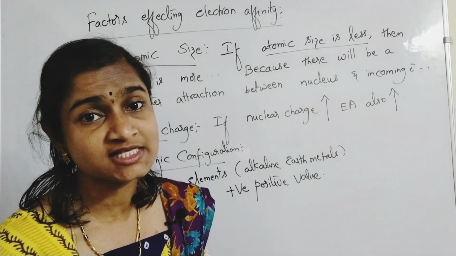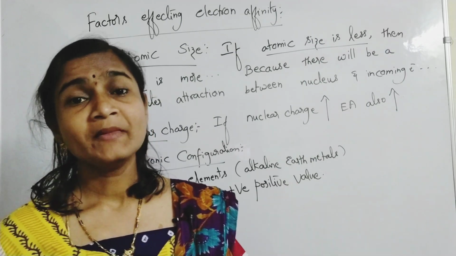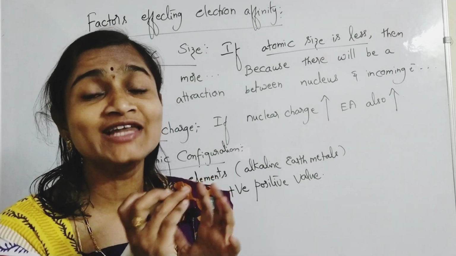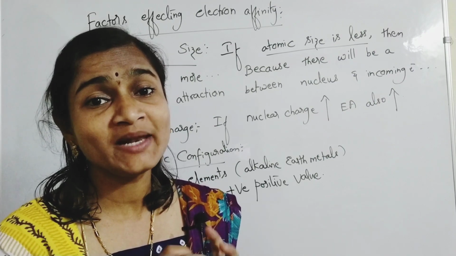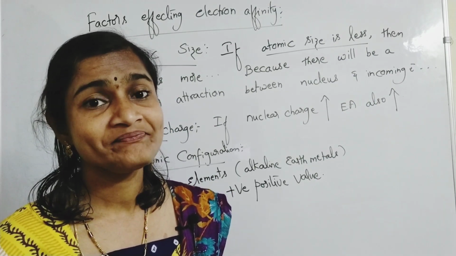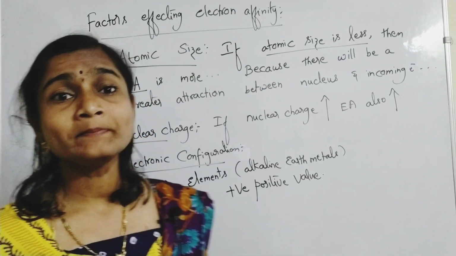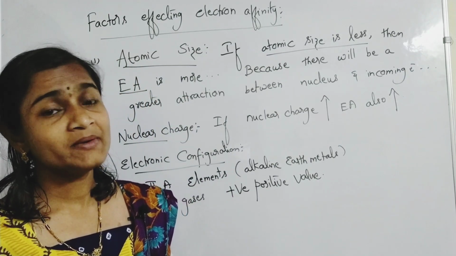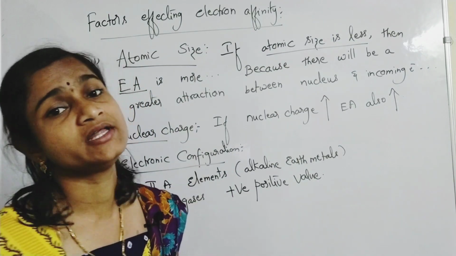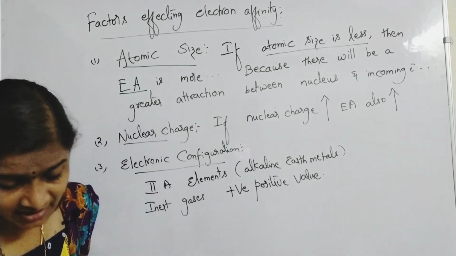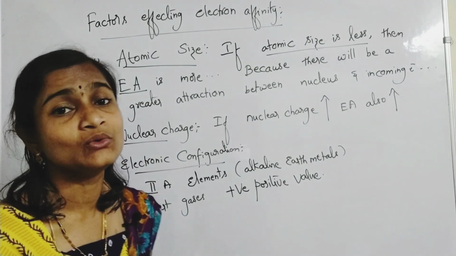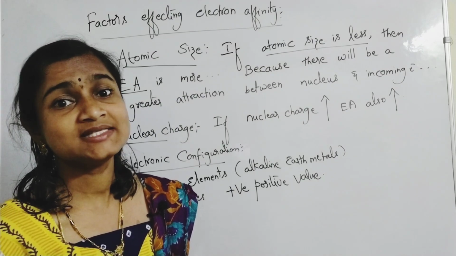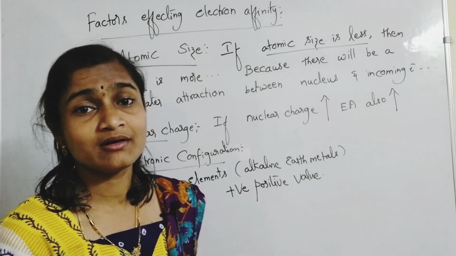Sometimes they may ask a question on this point. Inert gases and second A group elements will have positive values of electron affinity. Explain the statement. What will you say? It means that they have almost zero tendency to accept an electron, because of their stable configuration. They are already stable, so what will it do if it takes an electron? It's of no use to that element, so it won't accept an electron.